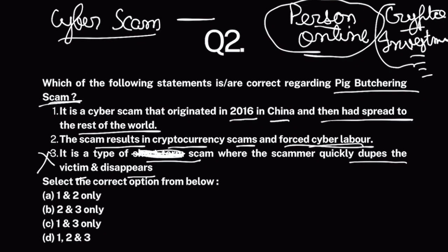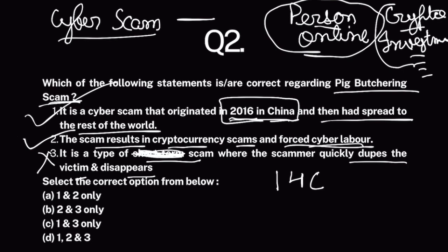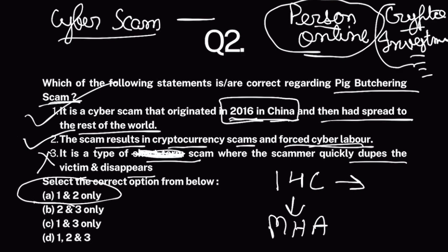So, this statement is false. The other two statements are correct. The scam results in cryptocurrency scams and forced cyber labor, investment scams, and money laundering also. Now, this scam originated in 2016 in China and then it spread to the entire world. So, this part is also correct. Because recently, the Indian Cyber Crime Coordination Center, I4C, issued a warning, making people aware of this scam. Now, I4C comes under the Ministry of Home Affairs. That's all you need to know. And the answer would be 1 and 2 only.